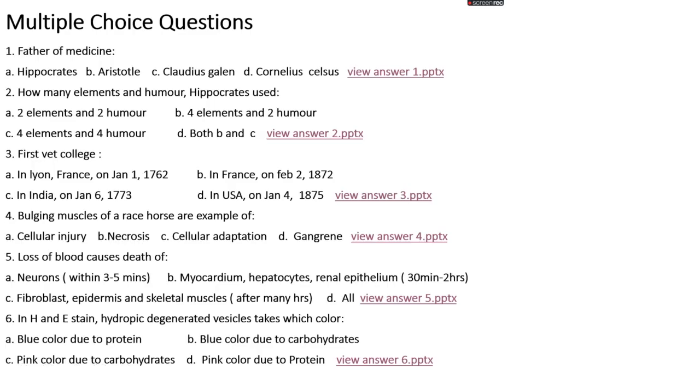Okay, question number 5. Loss of blood causes death of: option A, neuron within 3 to 5 minutes. Option B, myocardium, hepatocytes, renal epithelium within 30 minutes to 2 hours. Option C, fibroblast, epidermis and skeletal muscles after many hours. Option D, all. The right answer is option D, that is all.